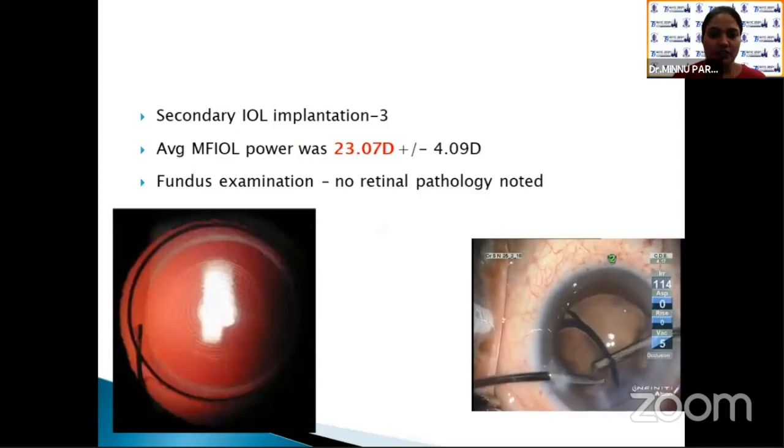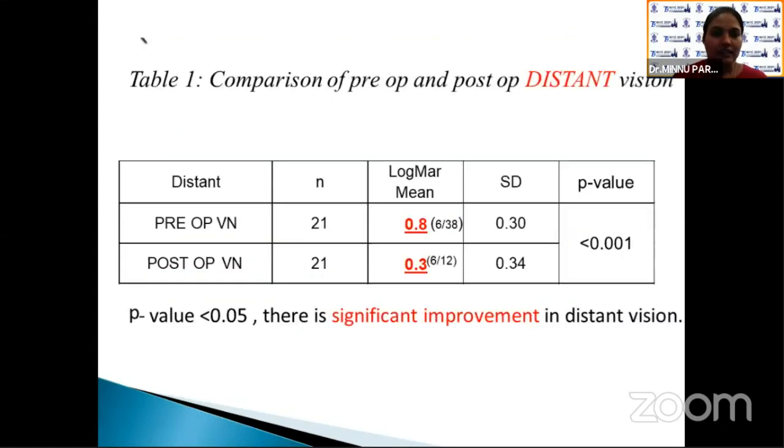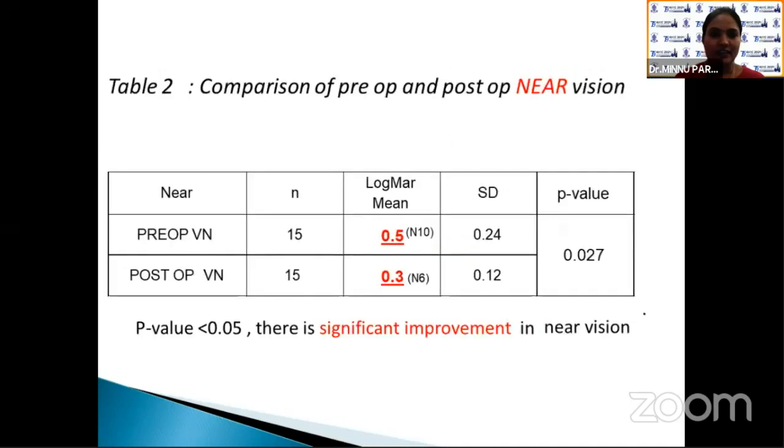No retina pathology was noted in any of the patients. Post-op uncorrected visual acuity for distance and near improved in 100% of eyes. The average LogMAR uncorrected visual acuity for distance was 0.3 and for near was 0.38. The LogMAR mean of pre-op distant vision was 0.8 and that of post-op distant vision was 0.3, and the difference was statistically significant. The LogMAR mean of pre-op near vision was 0.5 and that of post-op near vision was 0.3. Again, the difference was statistically significant.